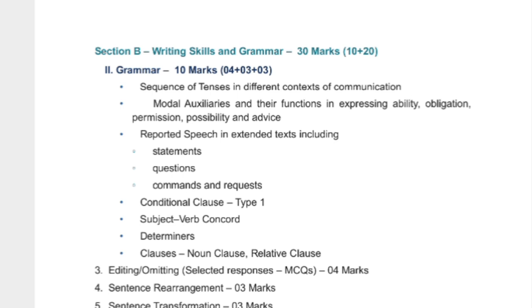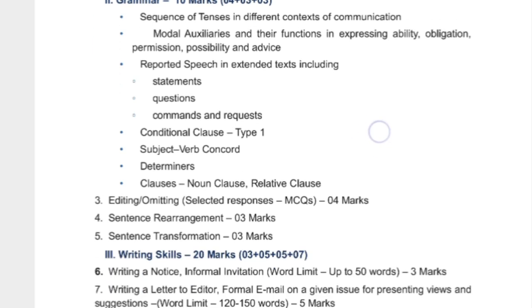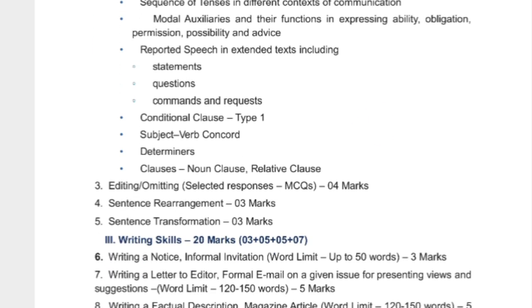Last year also the same topics were there for 9th. This year also for 9th and 10th the same topics are there, and these are the old topics as they are, and the 4 marks will be asked on these topics. Now they have increased 6 marks in grammar, and those 6 marks they have given here. You can see here that editing and omission, sentence responses, MCQ-type questions will be there for 4 marks.